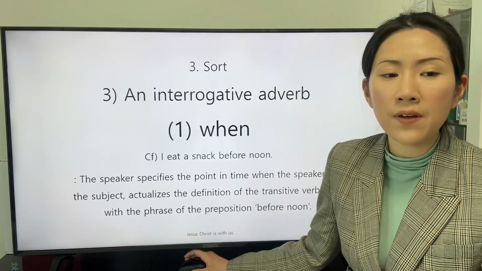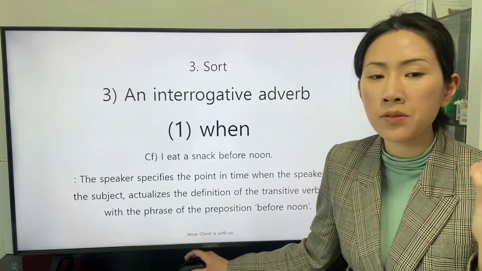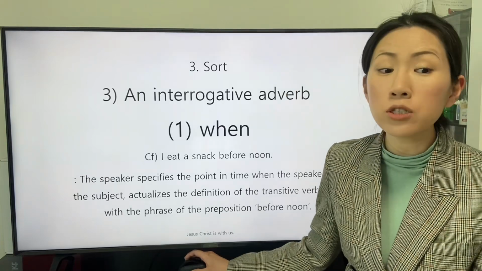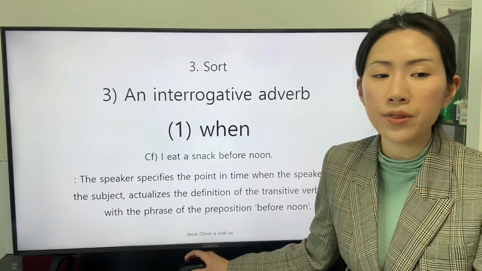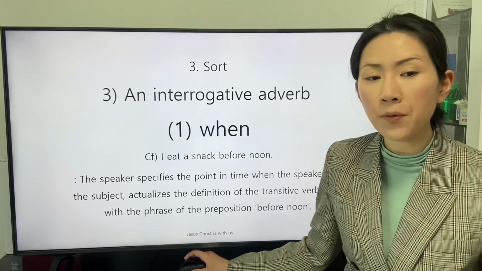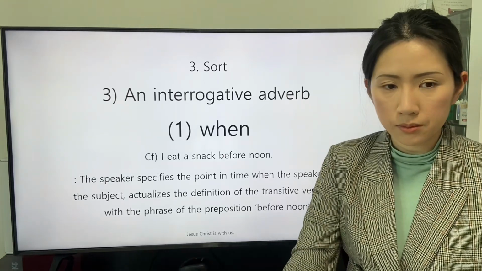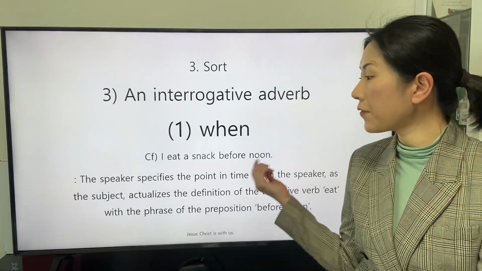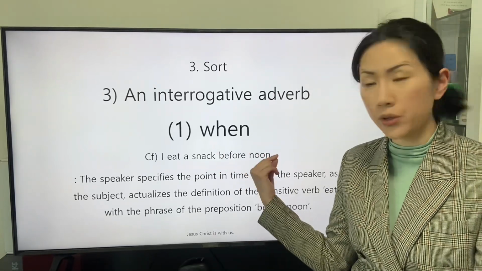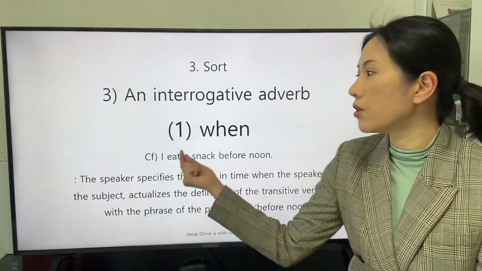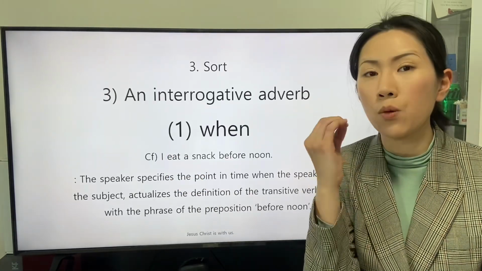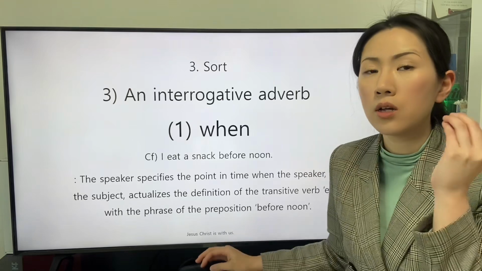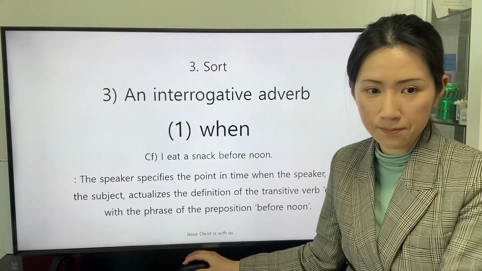The speaker specifies the point in time when the speaker as the subject actualizes the definition of the transitive verb eat with the phrase of the preposition before noon. The phrase of the preposition before noon specifies the action indicated by the transitive verb eat with the information about time.